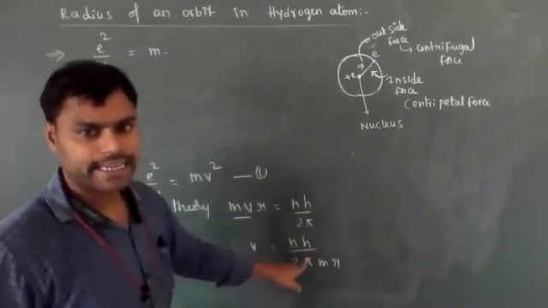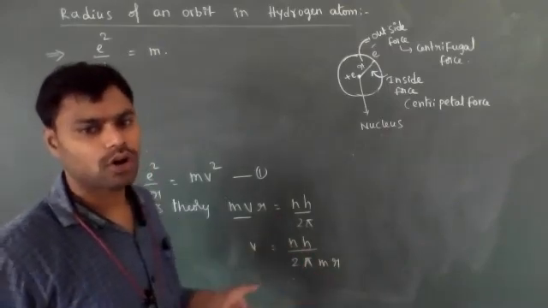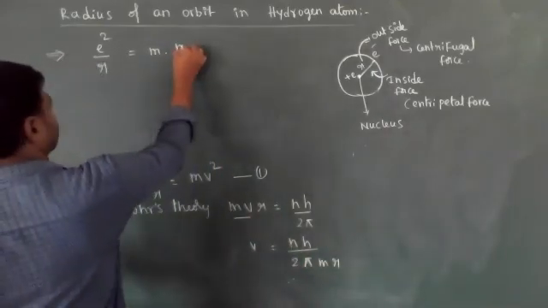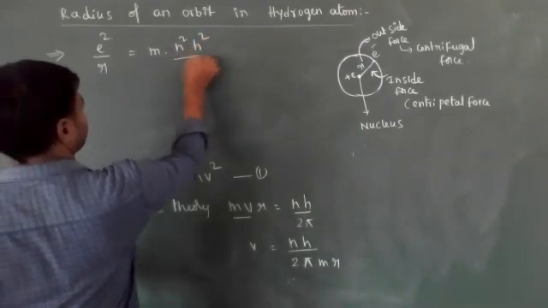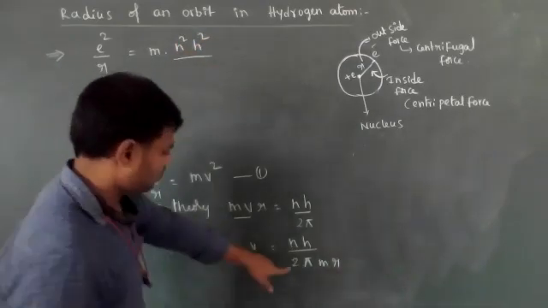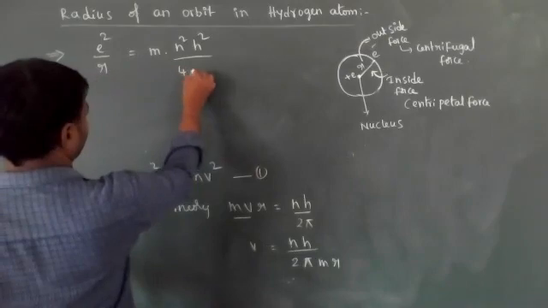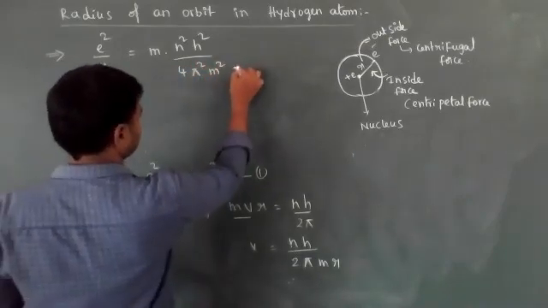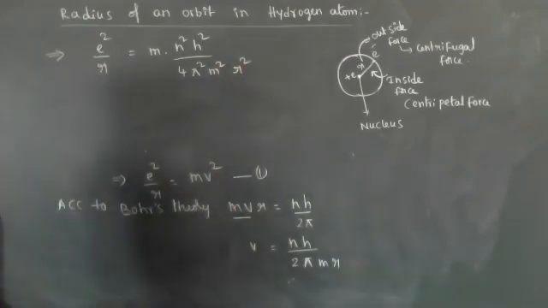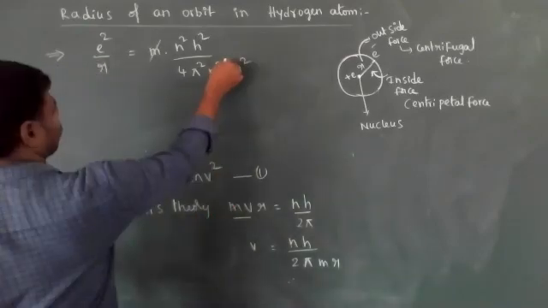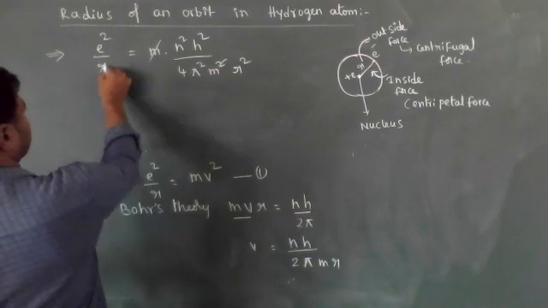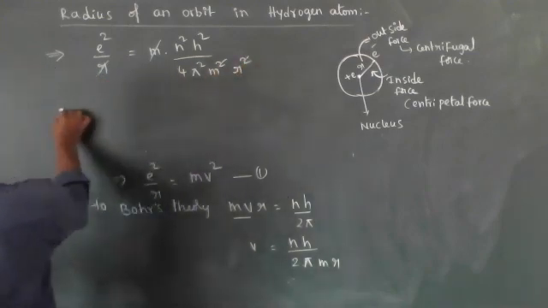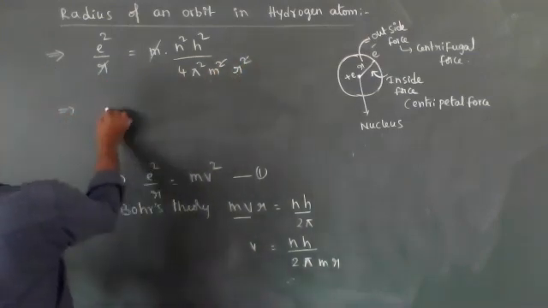How much? nh by 2 pi mr whole square is nothing but n square h square by 4 pi square m square r square. This one m will cancel. This r and this r will cancel. Let this r come to this side.